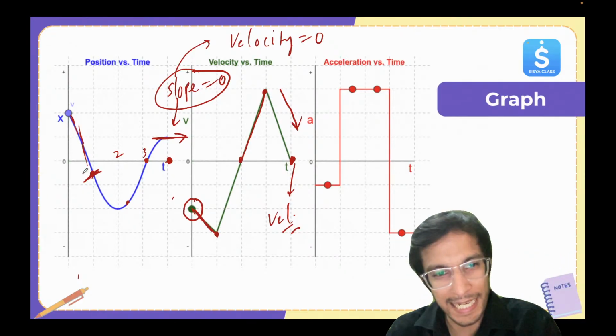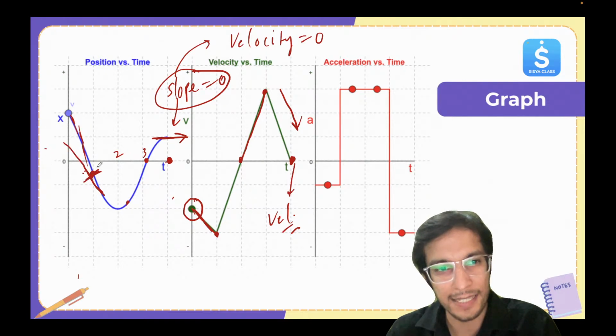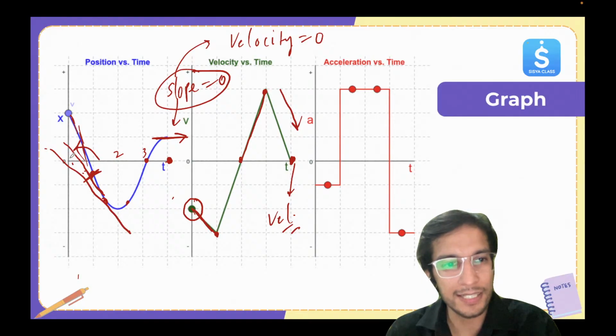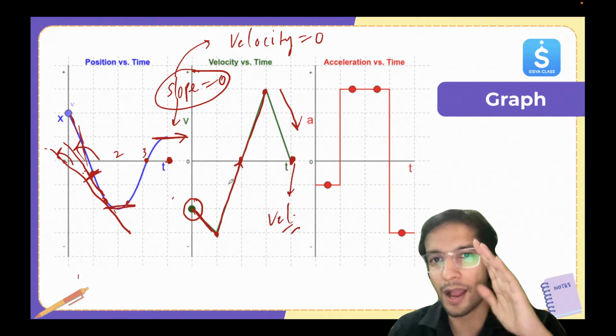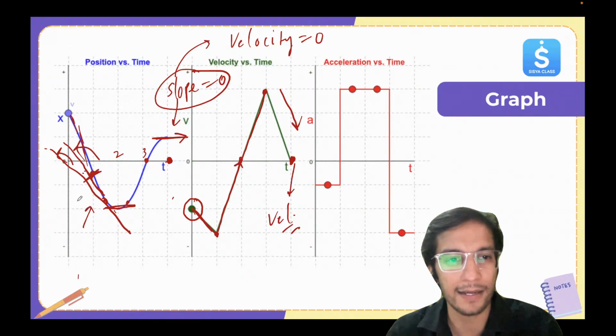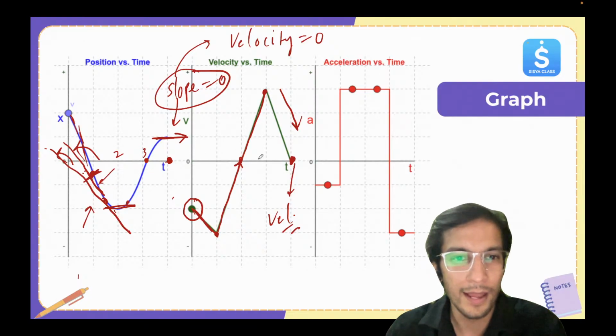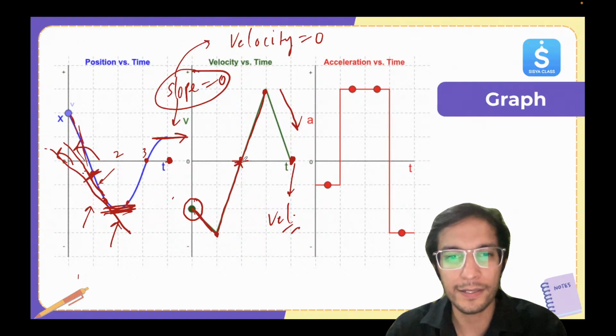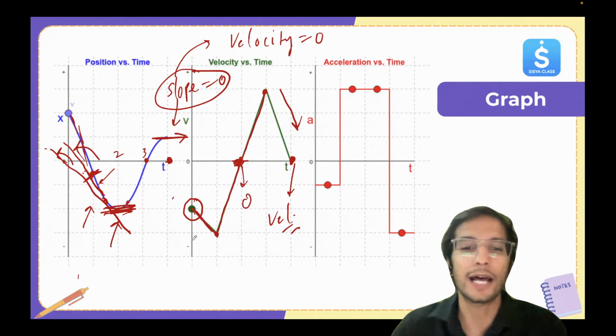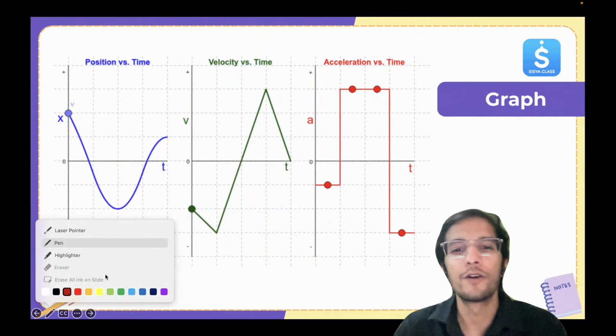Okay, the slope is still negative, but it starts to decrease. If you make the angle with the x-axis, it's still negative. At this point, it's still negative, but it has reduced and ultimately it's becoming 0. So the value starts to decrease. The velocity is still negative. The slope is still negative here. You can see this angle which they are making, it's still negative. And at 2, which we already talked about, the slope is becoming 0 for the xt graph. So that's why velocity is 0. So that's how xt gets converted to vt.